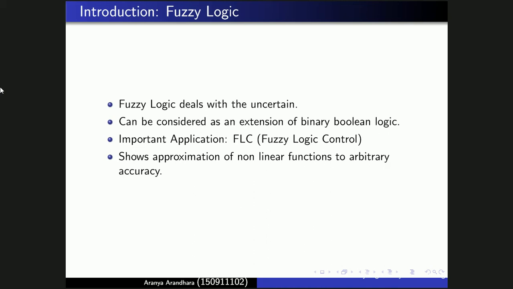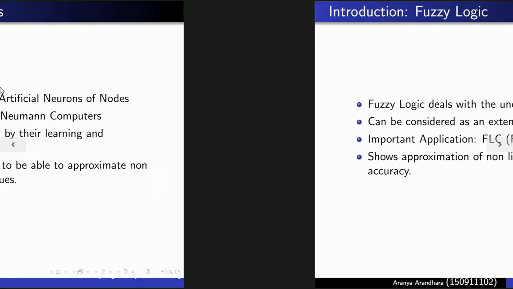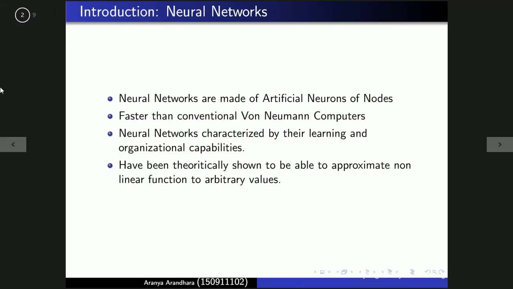FLC emerged as a model of intelligent control capable of dealing with complex and difficult systems where conventional techniques don't work. They were made by Chang and Zadeh. Then it shows approximation of non-linear functions to arbitrary accuracy. This is similar to the neural networks' last point.